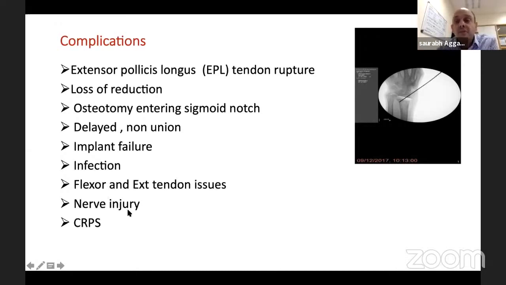Cutaneous nerve injury, so a superficial radial nerve neuroma or an ulnar cutaneous nerve neuroma can be very disabling. So as I showed you in that operative slide, make good, nice, thick skin flaps so that the nerve goes with the fat. And then, of course, CRPS.